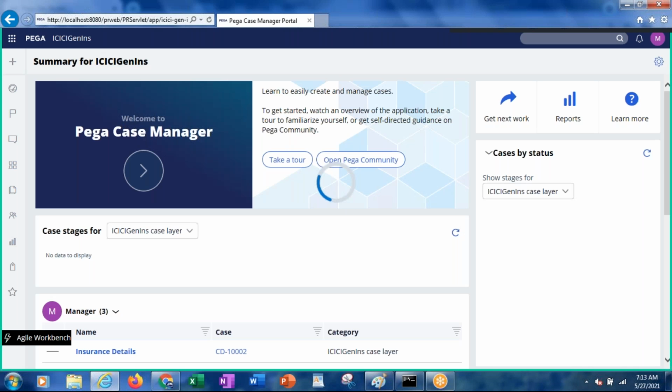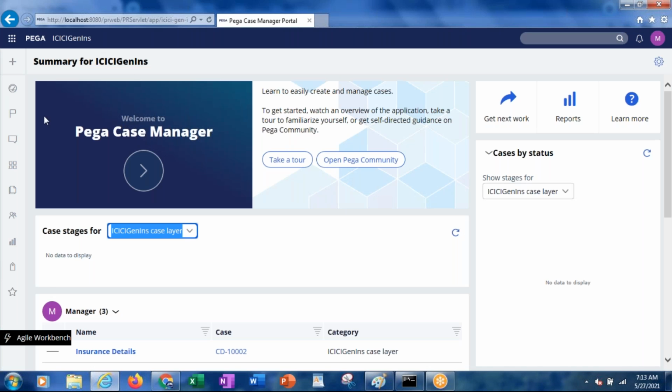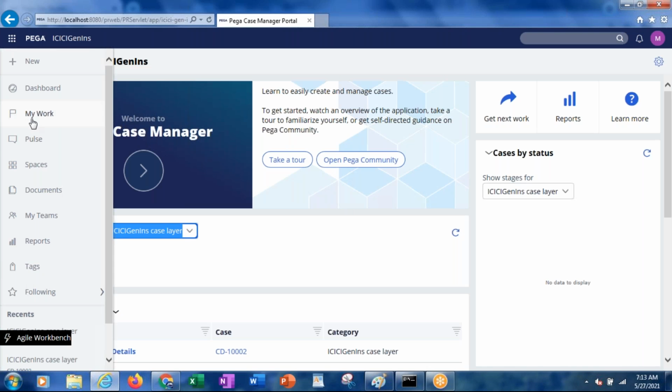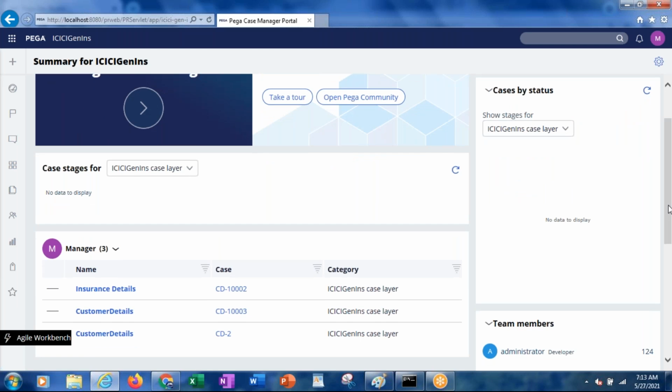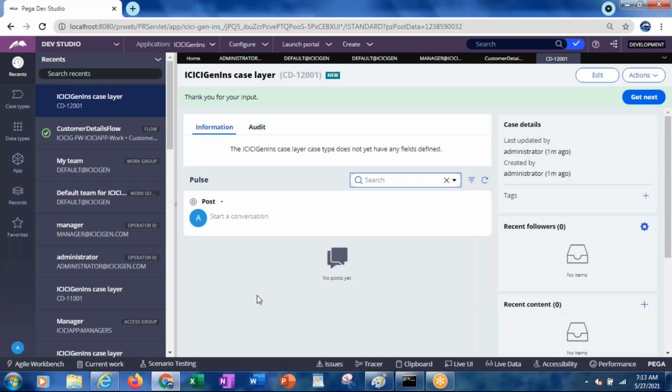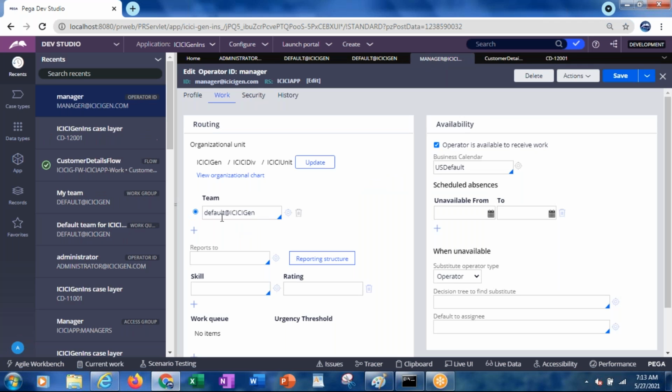In general, we see the work list here in My Work. In the dashboard we see the work list, which displays all the work objects that belong to this particular operator. But this time we have routed to the work queue. This manager at ICICI Gen belongs to default at ICICI Gen, so for this work group he belongs.